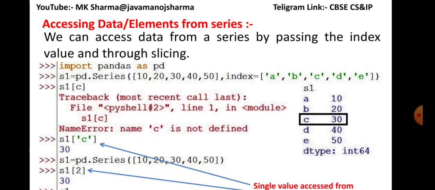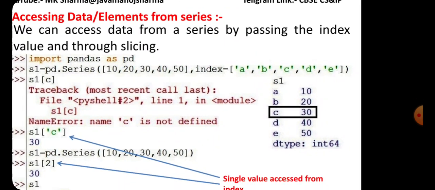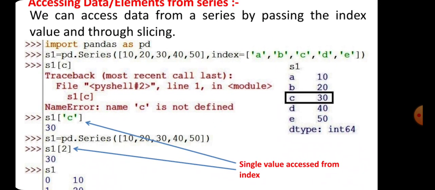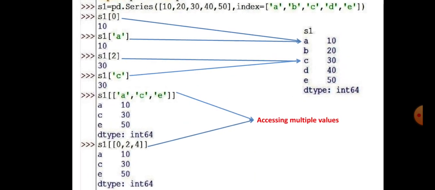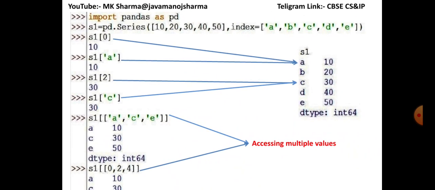Then we can understand here that an element of a series can be accessed using the series object name, square brackets, and the index of the value that we want to access. When we want to access multiple values, then multiple indexes are passed in the form of a list.